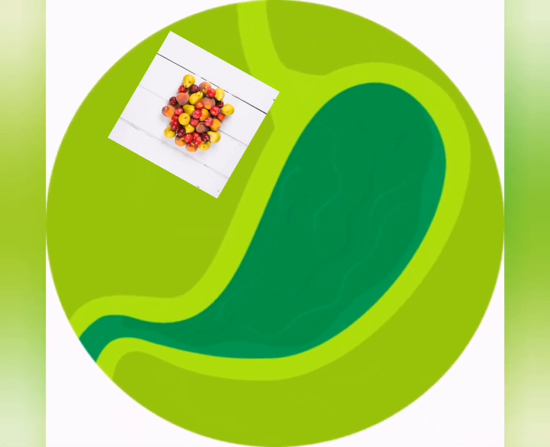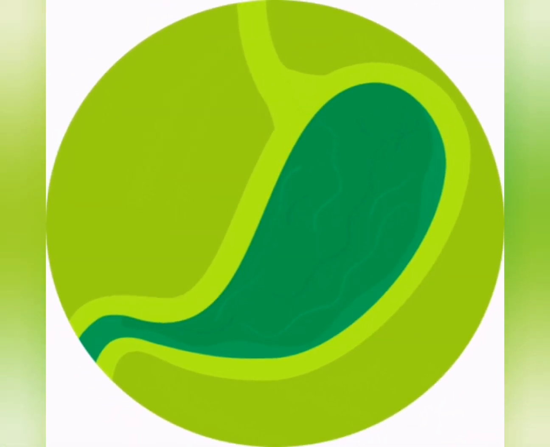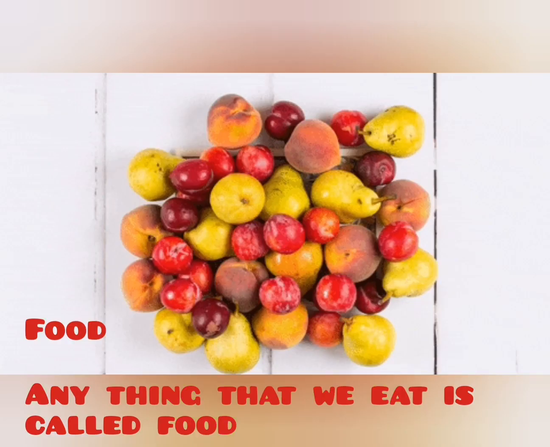Today's topic is chapter 2, food and digestion. In this food and digestion there are two topics. One is food and how it is related to the digestion. First we will learn what is a food. Anything that we eat is called food. It may be a healthy food or junk food, whatever it may be. The things which we eat are called food.